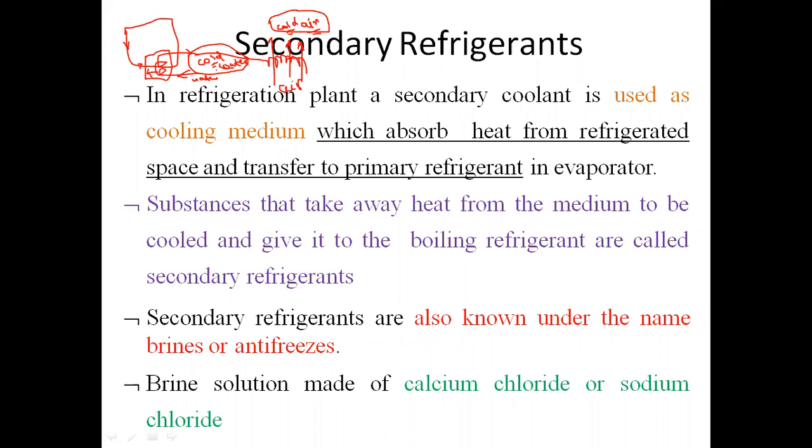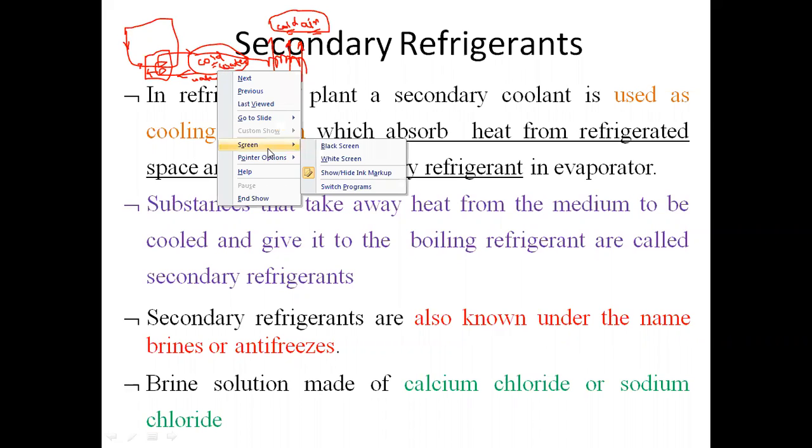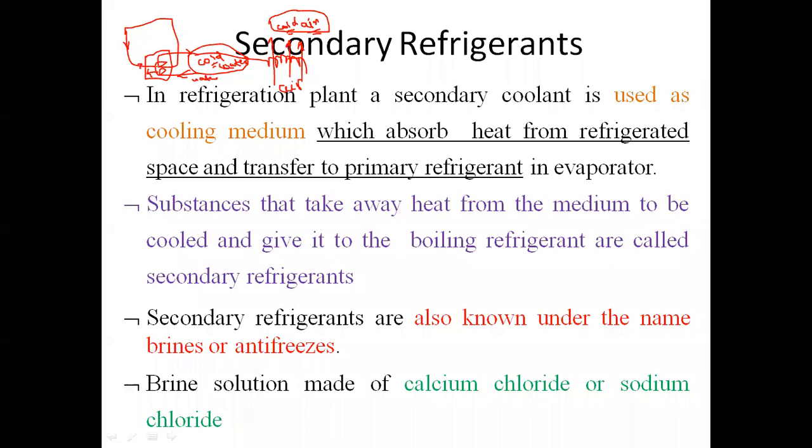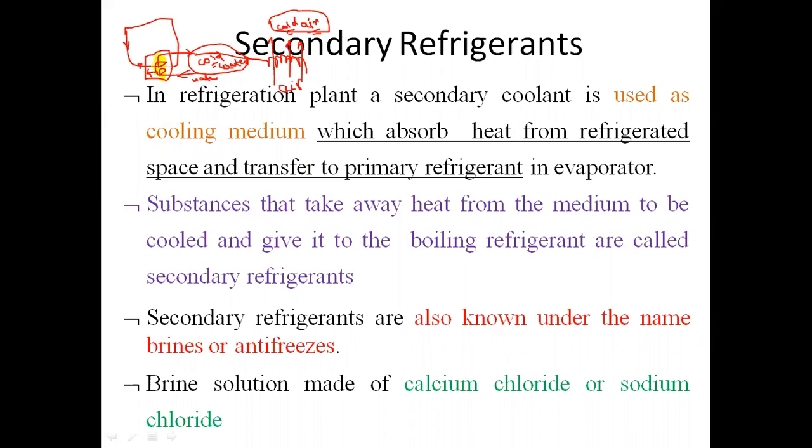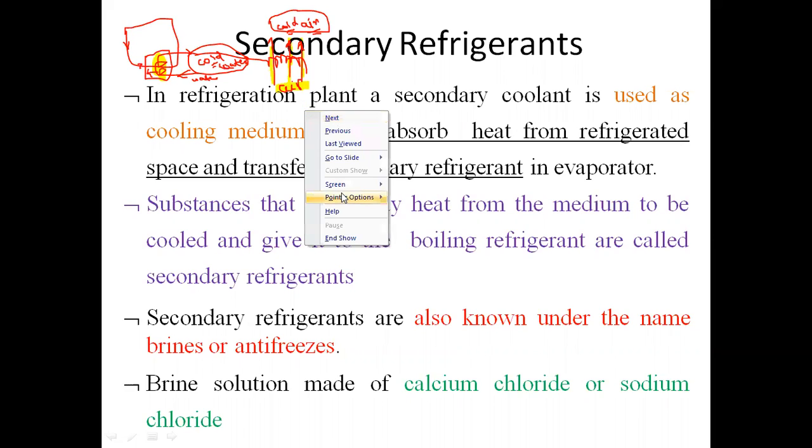So here, whatever this water is there, that water is acting as a secondary refrigerant in case of an air conditioning plant. Are you getting? So here, secondary refrigerants are nothing but the refrigerants which are first cooled by the primary refrigerant. म्हणजे ह्या ठिकाणी आपण फर्स्ट काय केलं, वॉटरला कूल केलं, and that is used for absorbing the heat from the substance which we want to cool or space which we want to cool. So here my main intention was to cool the air. So for cooling of the air, we are first cooling the water, and that cooled water is utilized for absorbing the heat from that air. So here that water will be called a secondary refrigerant.